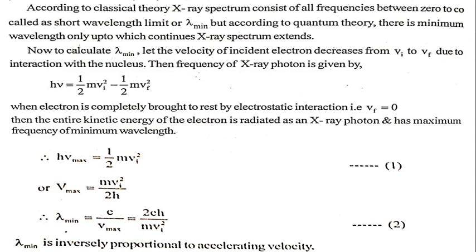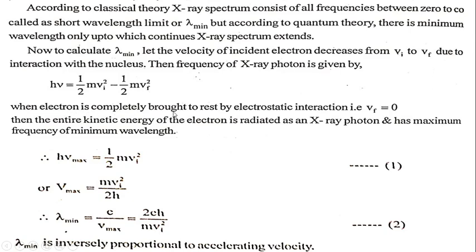Then the frequency of the X-ray photon is given by h nu equals half m Vi square, where Vi is the initial velocity, minus half m Vf square, where Vf is the final velocity.